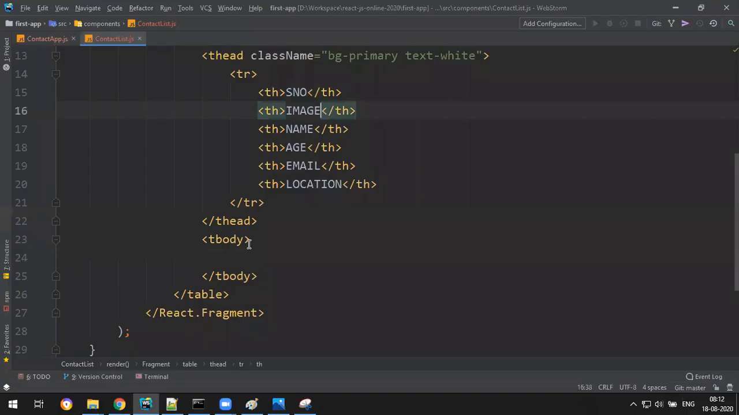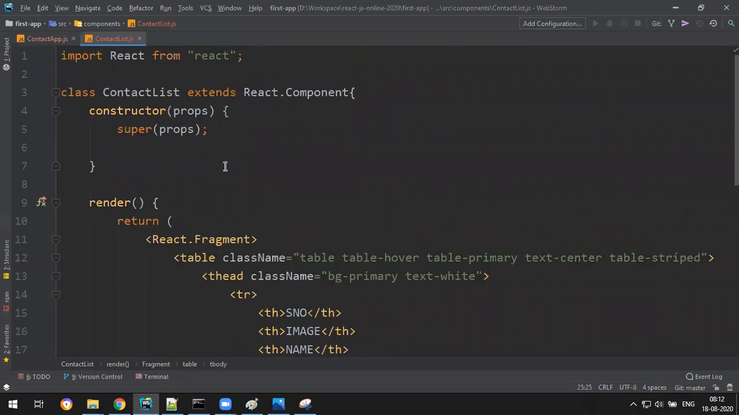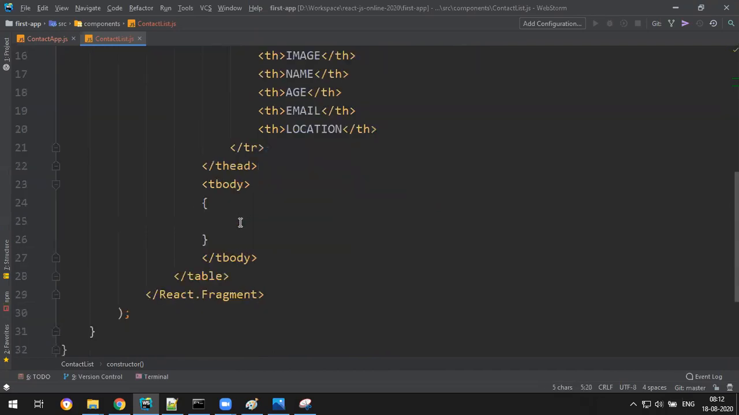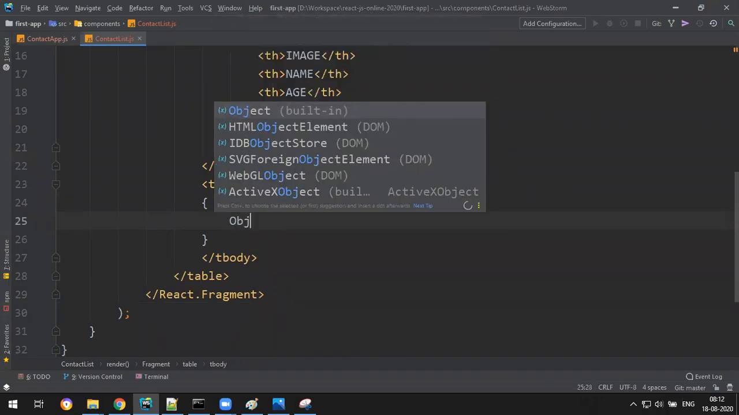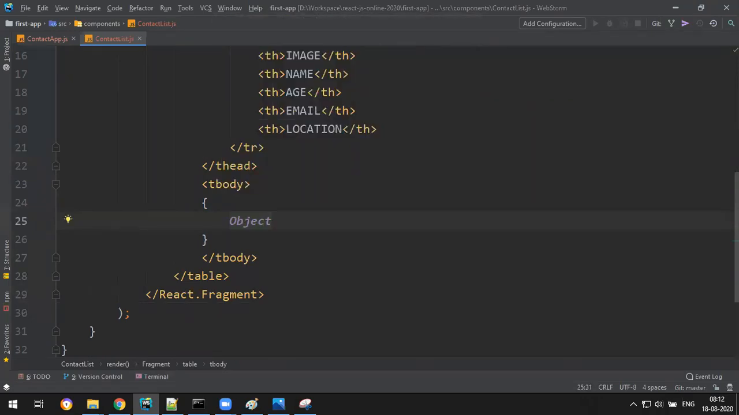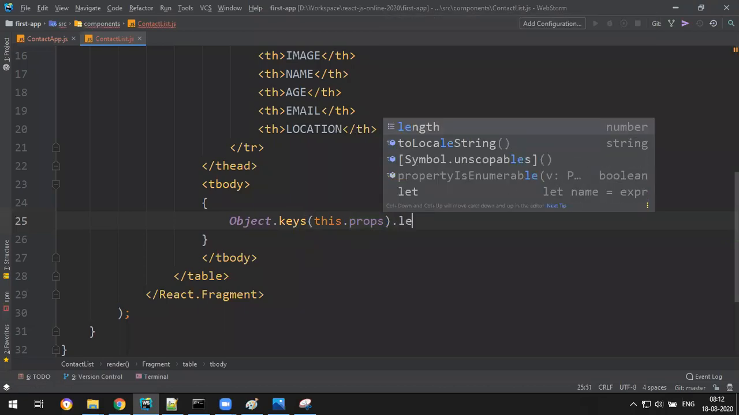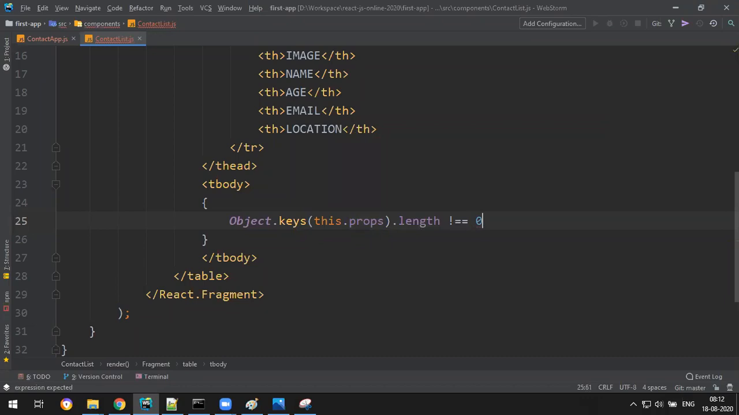I have to loop it. So before the loop, I check one more time whether props contain data or not. So this.props is an object, right? So I want to check if the props is not empty. Generally in JavaScript, how to check whether an object is empty or not: the global Object of JavaScript, Object.keys(this.props).length is not equal to 0. So using this condition, we will check whether the object is empty or not, whether it contains some properties or not.